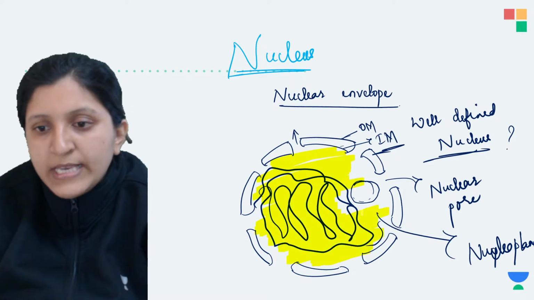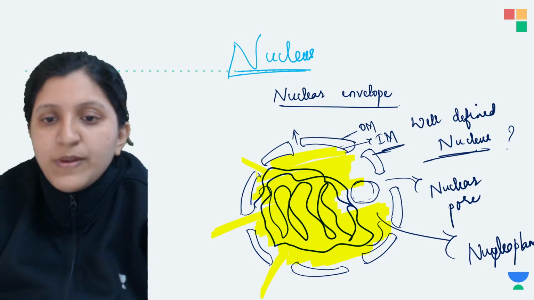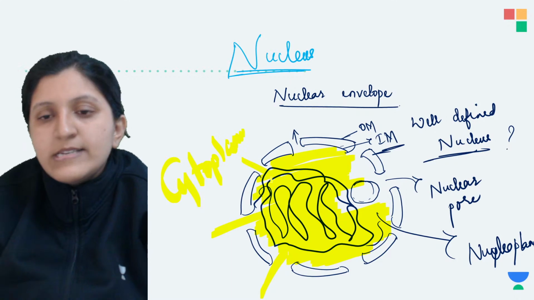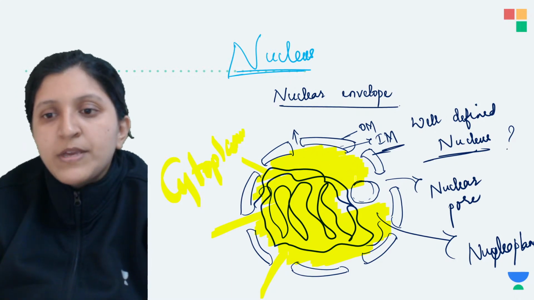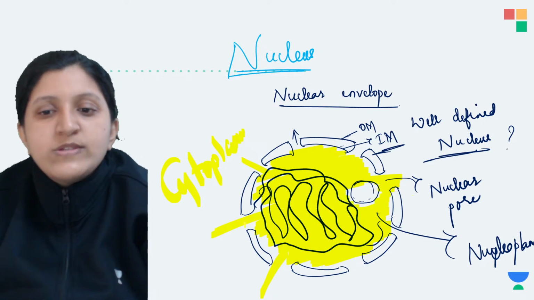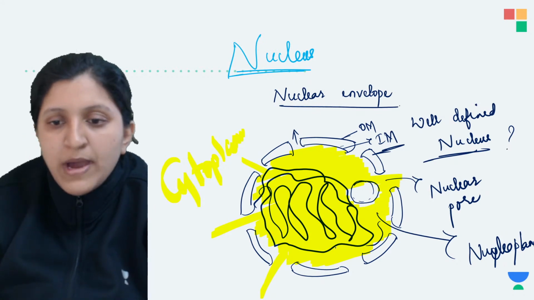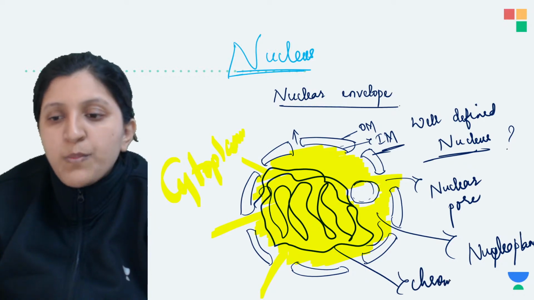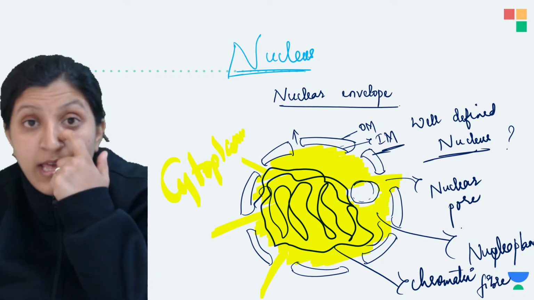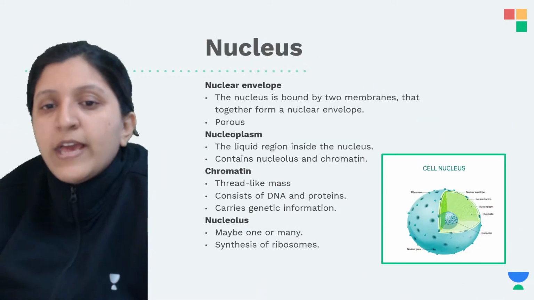So all this space what you see here, nucleoplasm is in continuity with the cytoplasm actually, because surrounding you can find a cytoplasm, okay, and it is in continuity with the nucleoplasm here. That is because of the nuclear pore. And now this structure, what you see, is basically a chromatin fiber. So this one is what? This is a chromatin fiber, and this is the one which is condensing to form a chromosome. So I'll explain you about this. Okay, so is this clear about nuclear envelope?